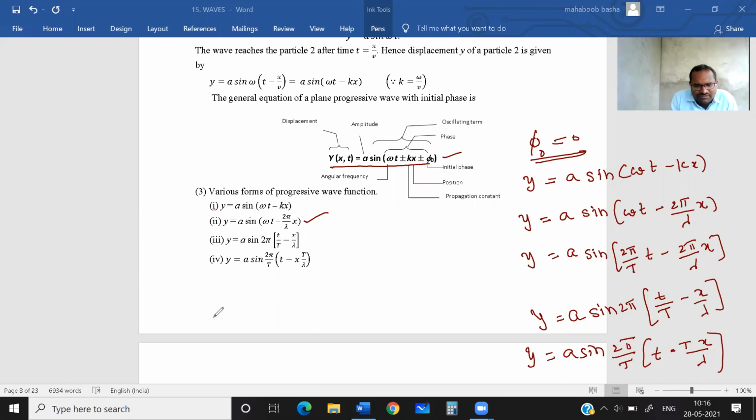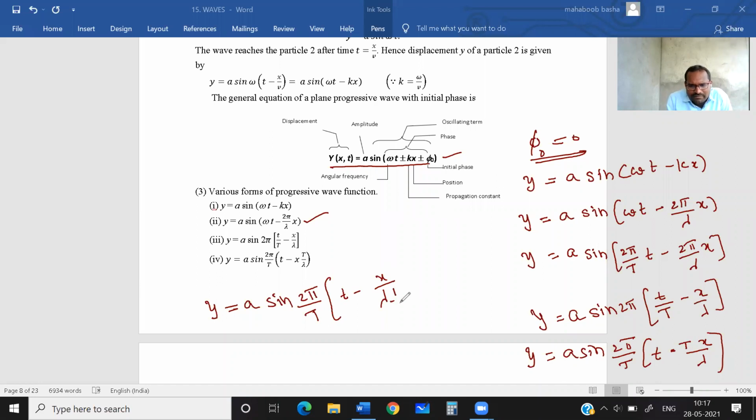Now, still this equation we can write. We can write y is equal to a sin 2 pi by T into small t minus x by lambda. This T, how can we write?